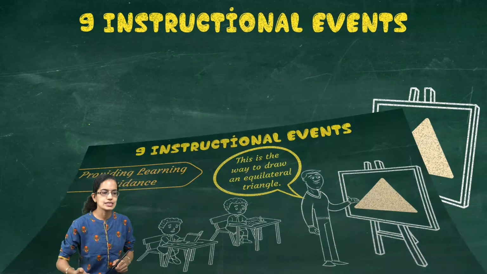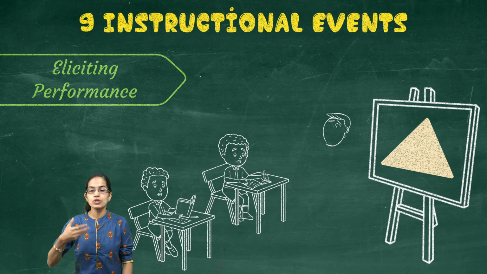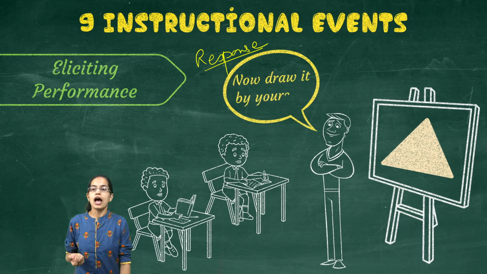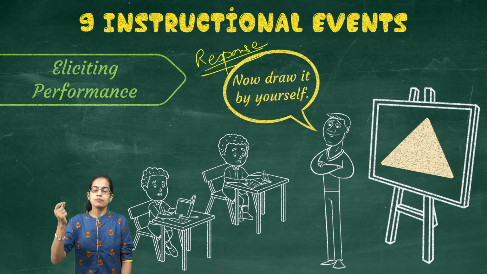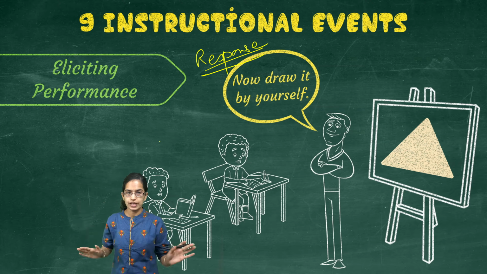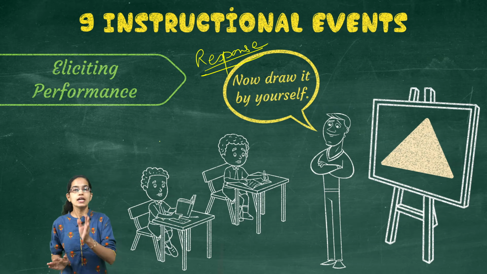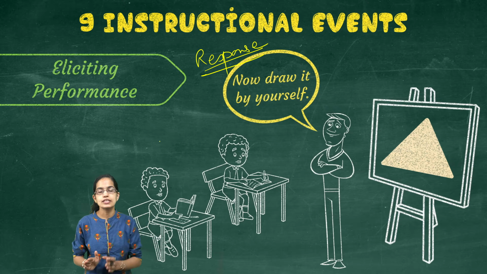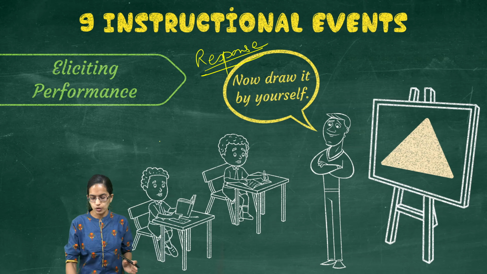The next stage focuses on response. So how the performance has been done by the students, and this is the response stage or the performance stage. Students are explained so far how we draw an equilateral triangle. Now they are asked to draw the equilateral triangle by themselves, and this is the stage of eliciting performance or the response mechanism.